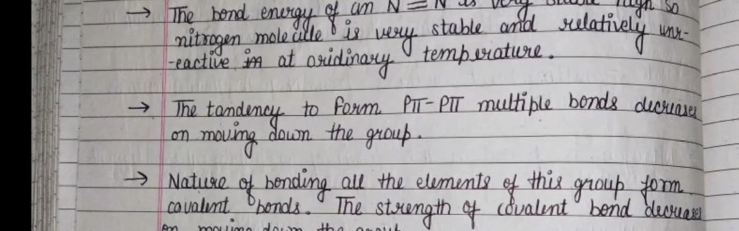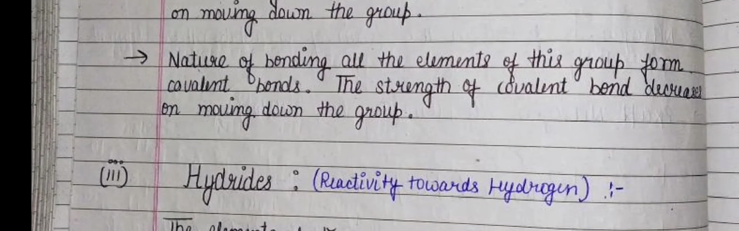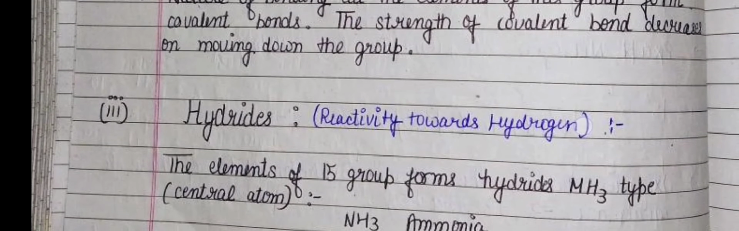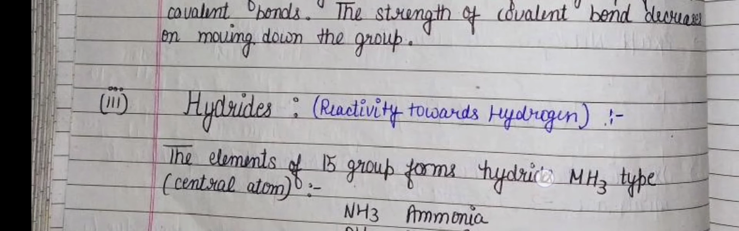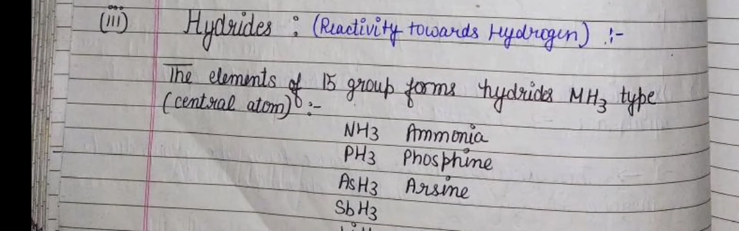Nature of bonding. All the elements of this group form covalent bonds. The strength of the covalent bond decreases on moving down the group. Now we are talking about hydrides. Reactivity towards hydrogen. They form hydrides. The elements of group 15 form hydrides of the NH3 type with the central atom: ammonia, phosphine, arsine, stibine, bismuthine.